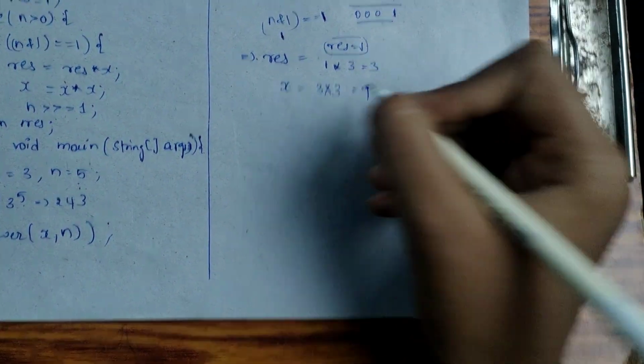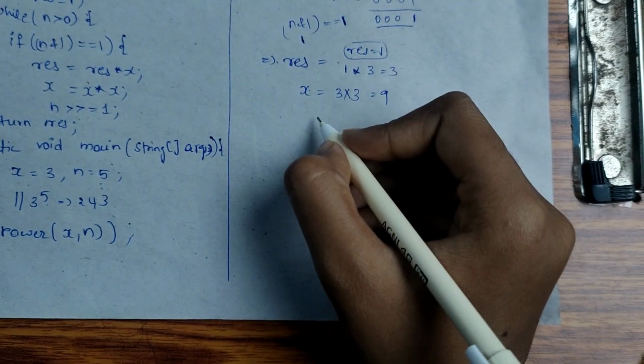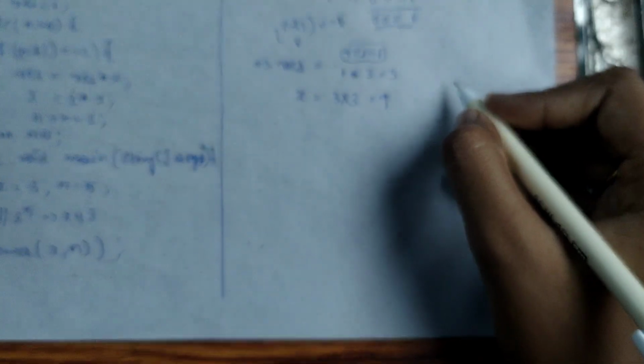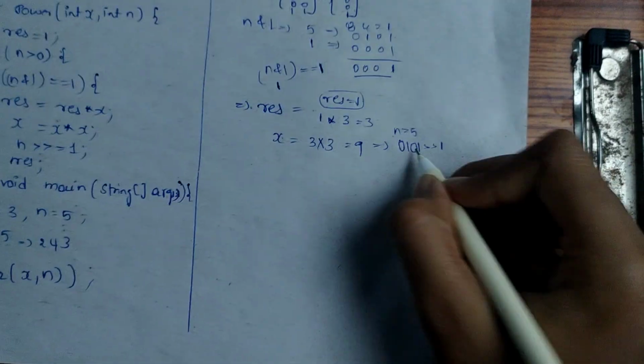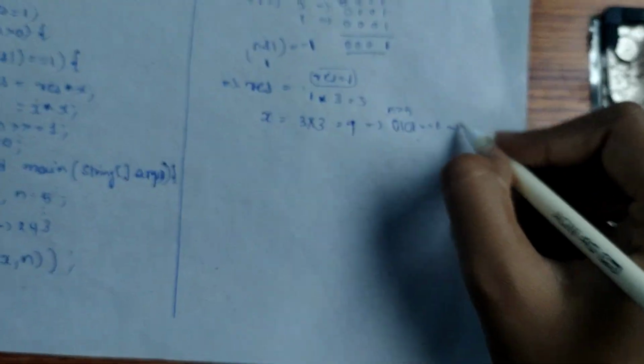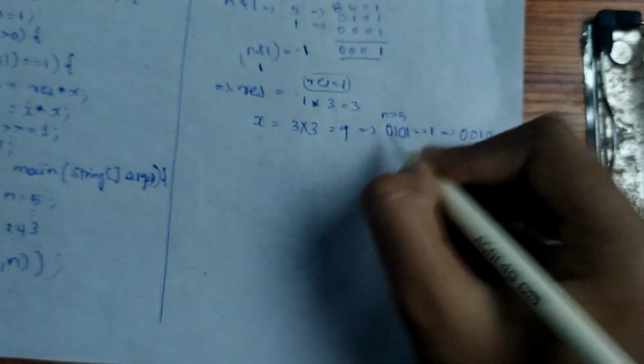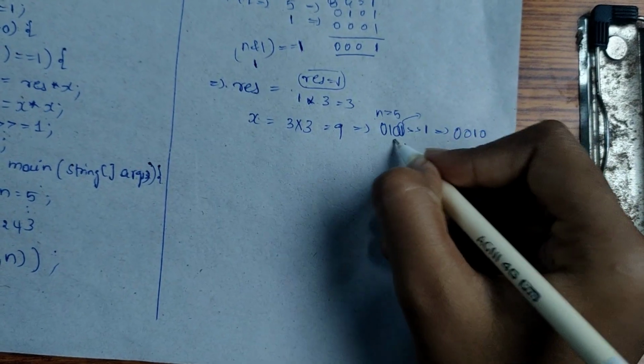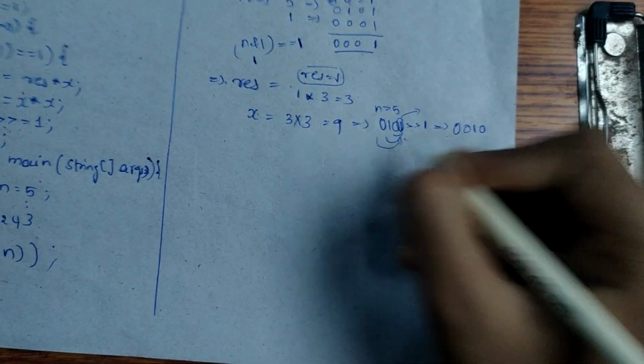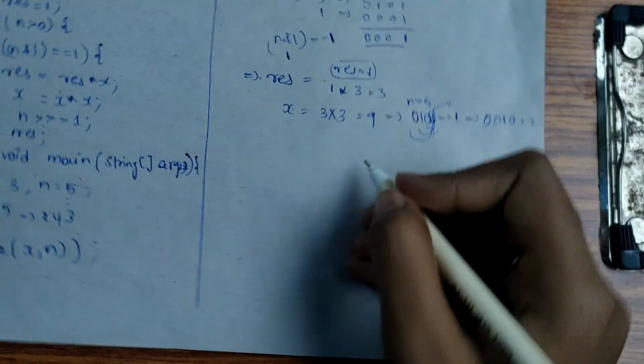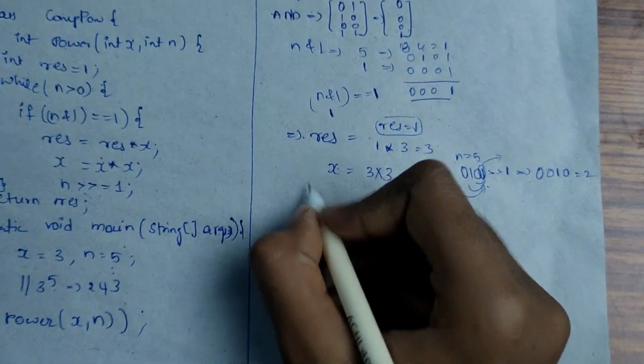And now, at the end, we need to shift the n value. So 0 1 0 1, this is n equal to 5. We need to shift it by one, so we will get 0 0 1 0 because this goes out and this comes here, here and here. So 0 0 1 0, this is 2. Now n is equal to 2.